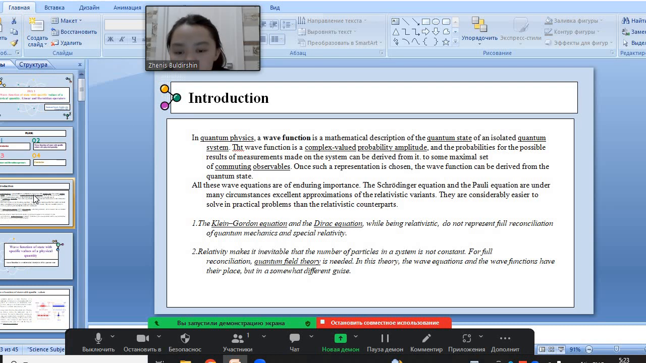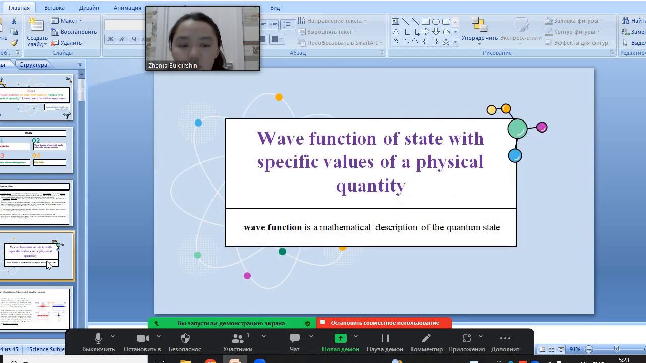Relativity makes it inevitable that the number of particles in a system is not constant, and for full reconciliation the quantum field theory is needed. In this theory, the wave equation and the wave function have their place, but in somewhat different ways. The first topic is the wave function of state with specific values of physical quantity.